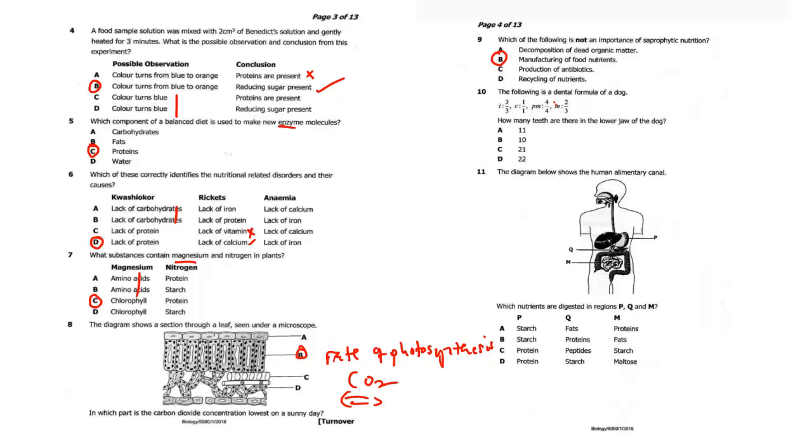Question 10: the following is the dental formula of a dog. How many teeth are there in the lower jaw of the dog? We've answered such a question at some point. Now it was on the upper jaw. This time around it is on the lower jaw.